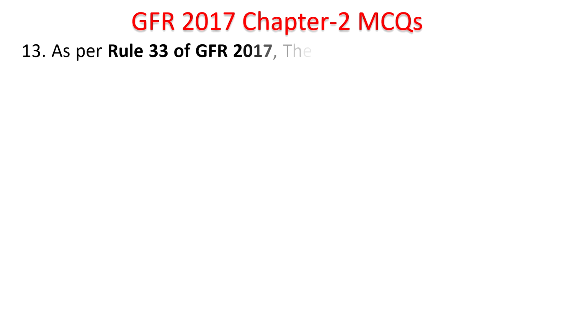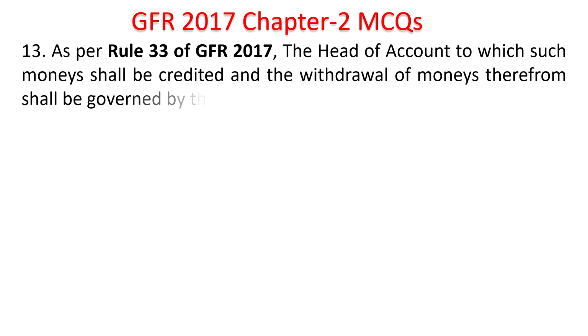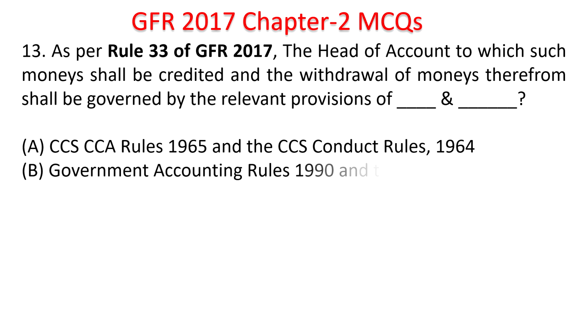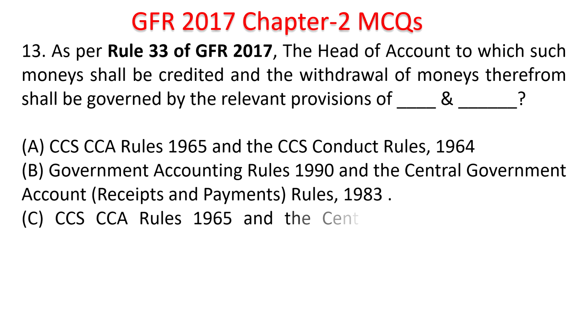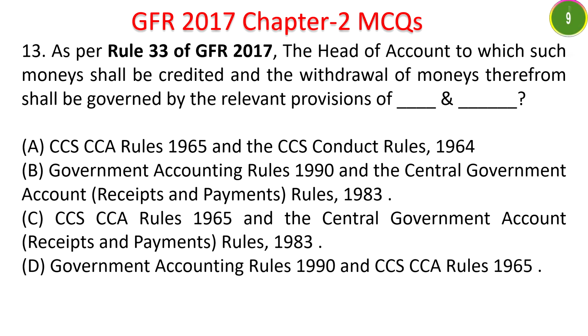Next question. As per Rule 33 of GFR 2017, the head of the account to which such monies shall be credited and withdrawal of monies therefrom shall be governed by relevant provisions of dash and dash. CCS CCA rules and CCS conduct rules, government accounting rules 1990 and central government account receipts and payments rules 1983, CCS CCA rules and central government account rules 1993, government accounting rules and CCS CCA rules 1965. The time starts now. The head of the account to which the money shall be credited and withdrawals of money shall be governed by the government accounting rules 1990 and the central government account receipts and payments rules 1983. Next question.